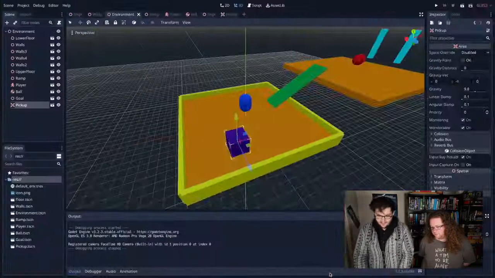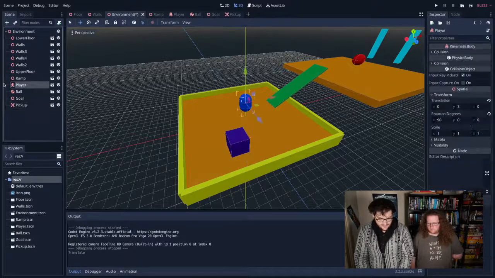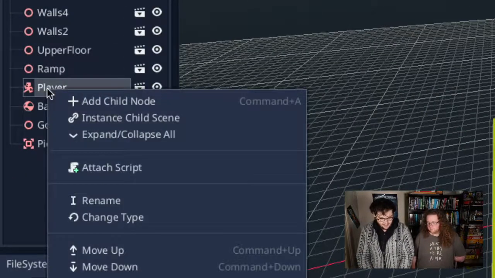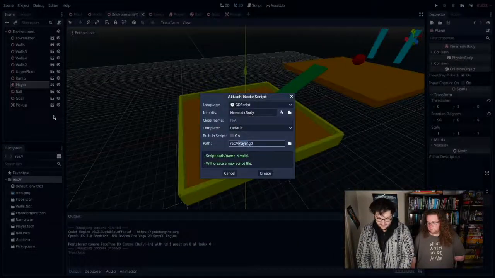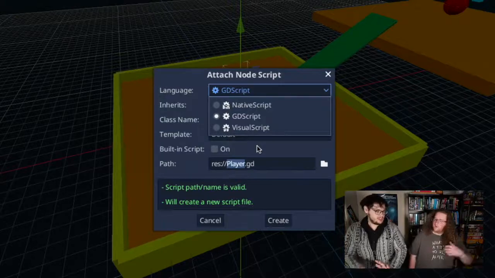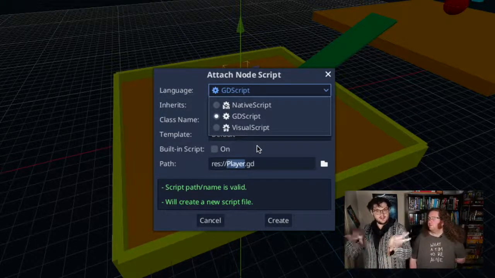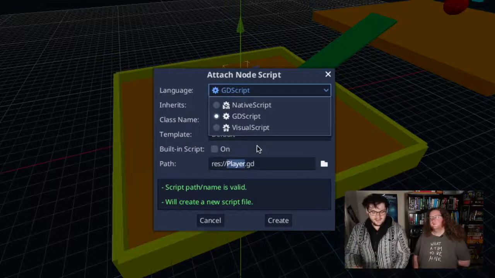We're going to go back into Godot and add a script. I'm going to click my player, which is this thing. Right click on it and go attach script. It's going to ask what sort of script you want. It supports a bunch of different things. It also supports C# depending on the build you get. We're going to use GDScript, which is Godot's built-in scripting system. There's also a visual scripting system with nodes and other things, but we're going to use GDScript.